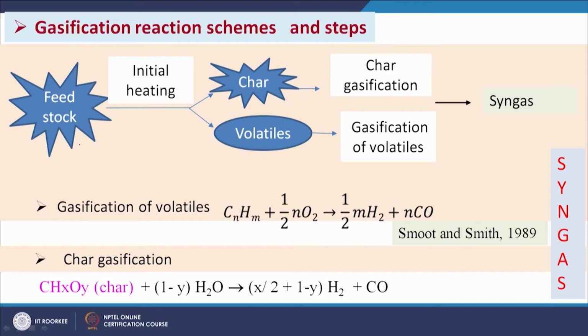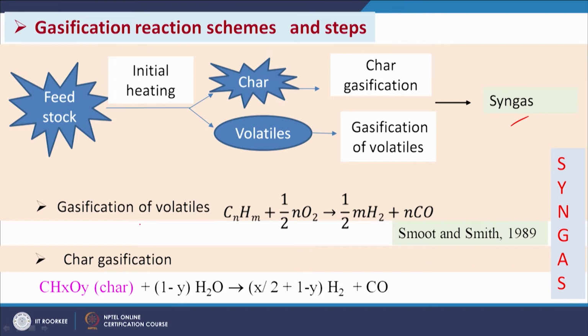So, people tried to develop new mechanisms or reaction schemes to explain the gasification reactions. For example, the feedstock is initially heated, and it is proposed that char and volatiles are produced in the first step. Then in the second step both char and volatiles are gasified, so gasification of char and gasification of volatiles takes place and gives the syngas. Different researchers proposed different reaction schemes for the production of syngas through these two intermediate products, volatiles and char.